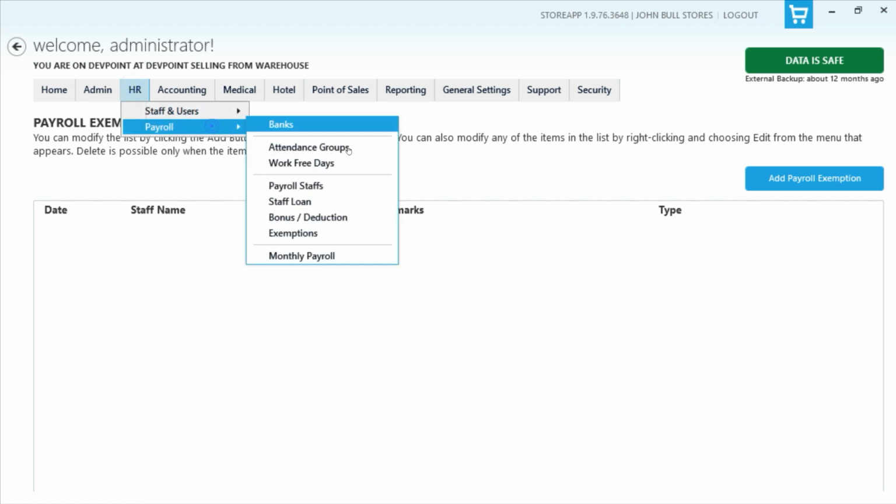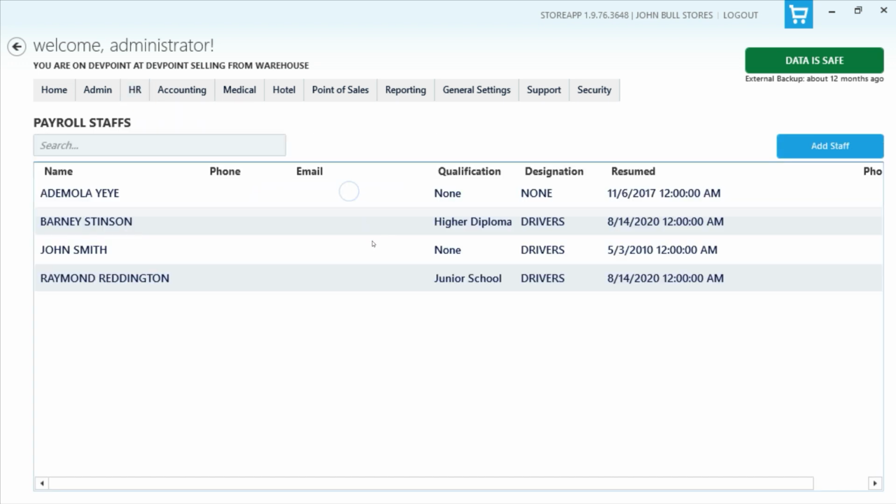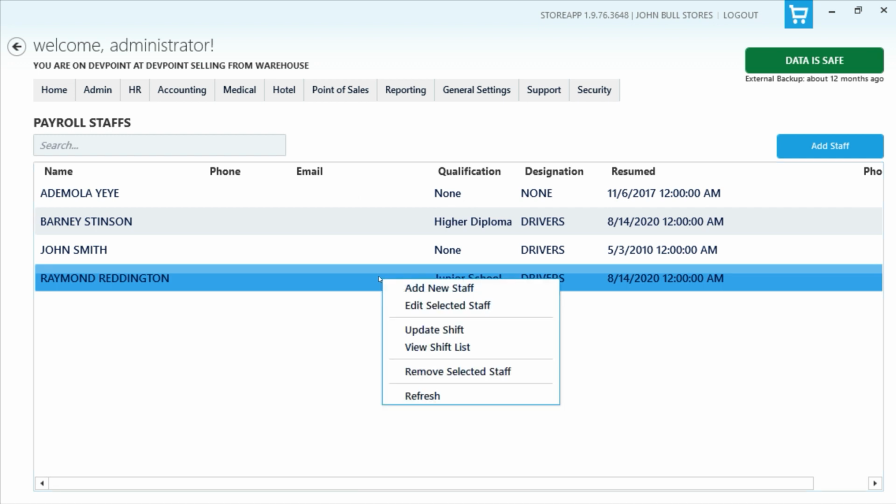So I think we've covered all the extra bits. So we can go to payroll staff. Under payroll staff, there is something that you can do here, because there are situations where you manually set the shifts for every member of your staff. So you have this morning shift and afternoon shift, but you don't want the system to automatically calculate. By the way, the system has the ability to automatically detect the staff shift based on their resumption time.